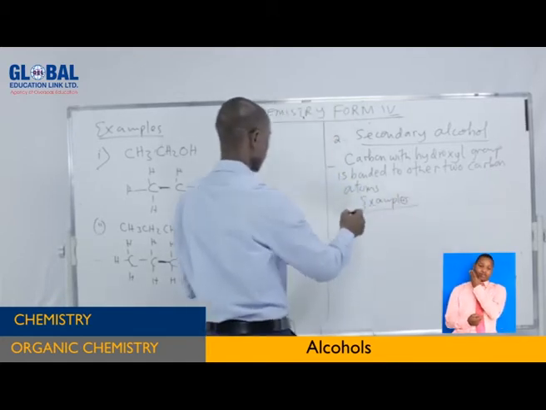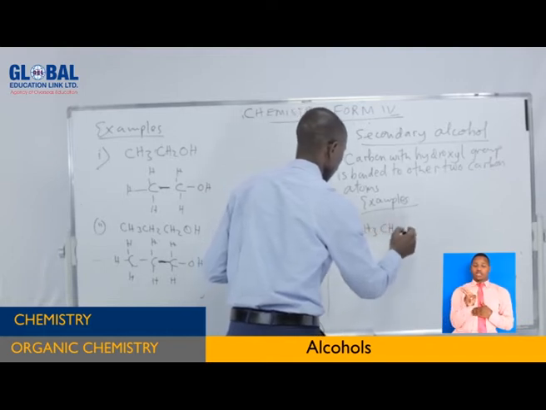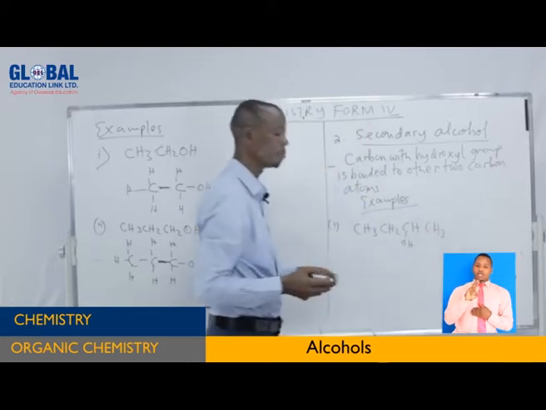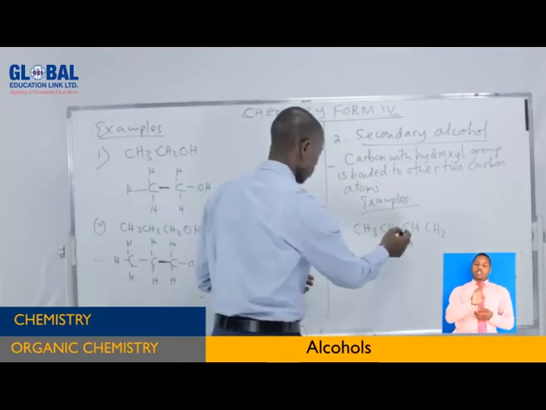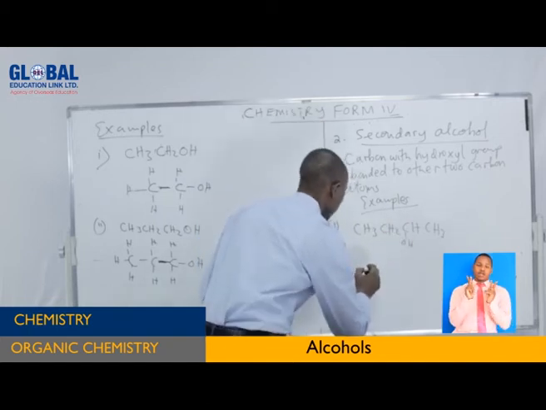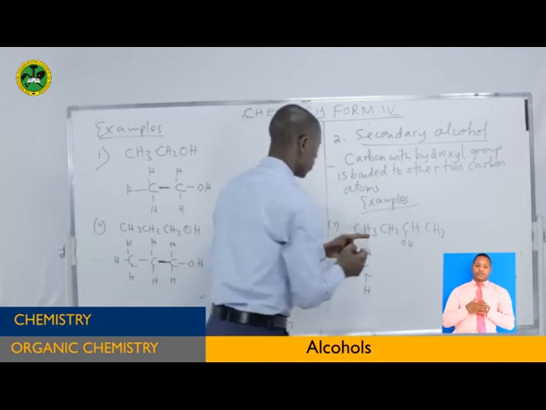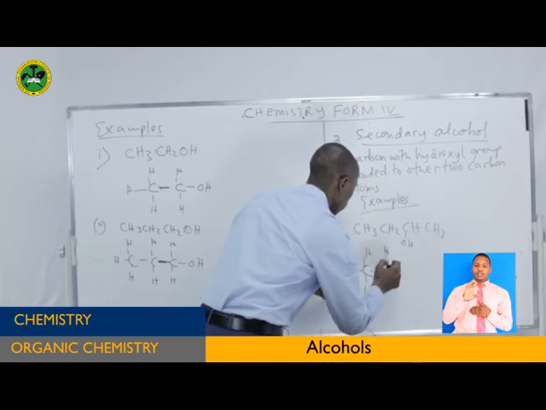Examples of this one. Number 1, we have this one. Can you see this example? If we write the condensed structure in open way, it is like this. This carbon with 3 hydrogen atoms is bonded to this carbon with 2 hydrogen atoms.